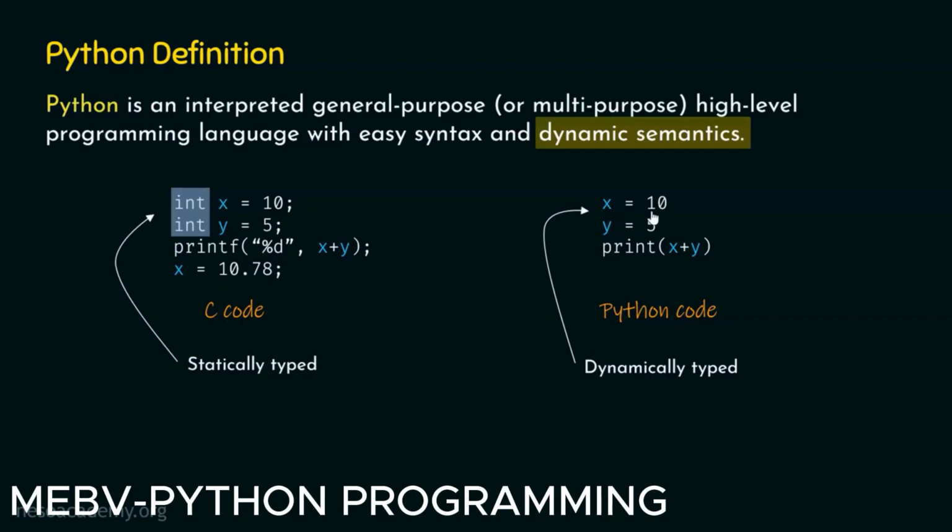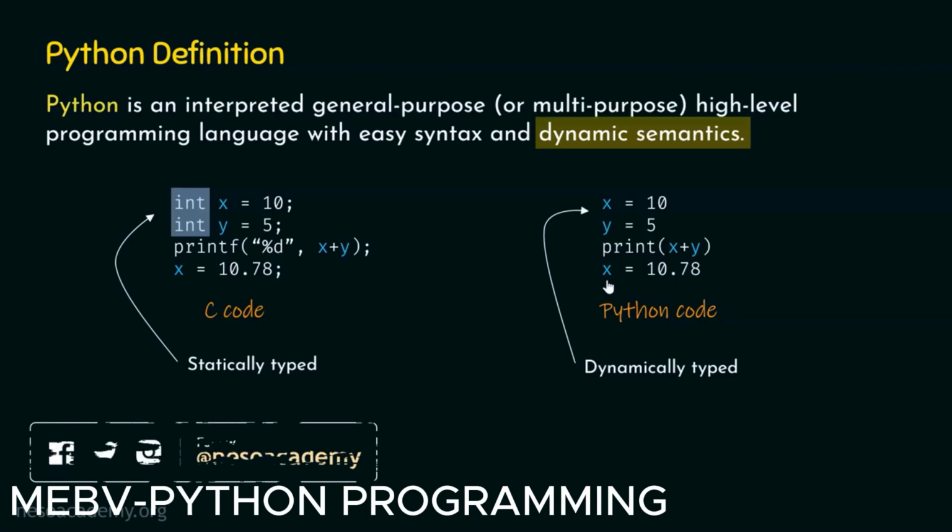Right now, x is holding an integer value, but it does not mean that this variable can only hold integer values. Later in our code, we can assign a floating point value to this variable. It is completely fine. So in Python, variables are dynamic objects. And this is the meaning of dynamic semantics. Python has dynamic semantics because variables are dynamic objects.